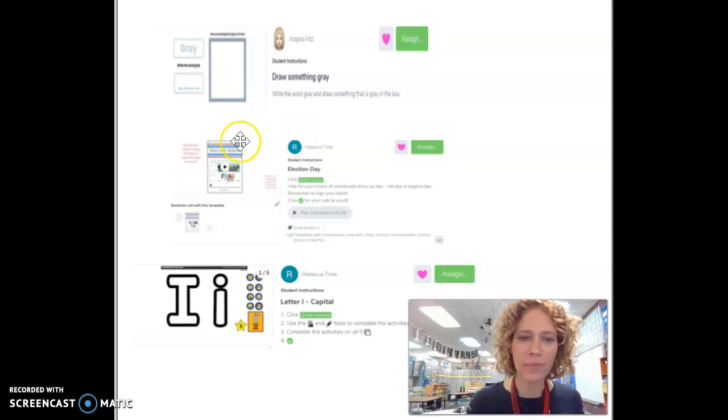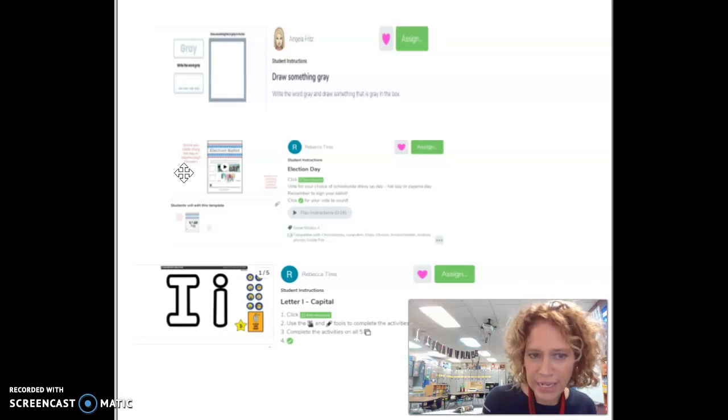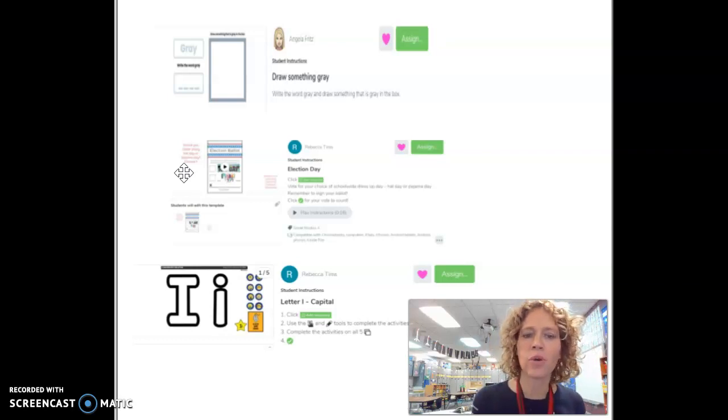The next one is our election day. So as for Prairie Elementary, we decided to have election day, so you're going to choose if we should have a pajama day or if we should have a hat day. You are going to go through the activity, and then at the end you're going to get to vote.